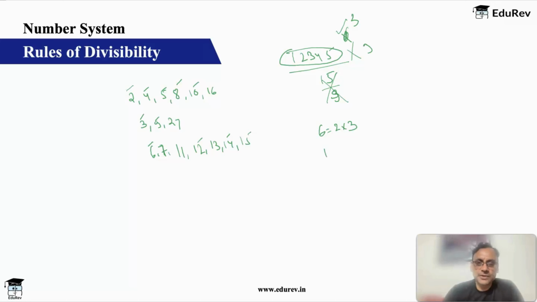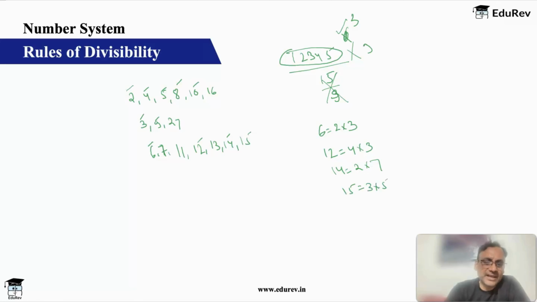Similarly 12. 12 is 4 into 3. You have a rule for 4. 4 also is a composite number, but 4 has its own rule, very simple. So basically you apply the rule for 4 and 3. Similarly 14. 14 you apply the rule for 2 and 7. Though 7 I have not told you, but I'll tell you. So don't bother about composite numbers. Composite numbers have to be broken down into prime factors. Okay. Then comes number 15. 15 again is 3 and 5. So this also you know.